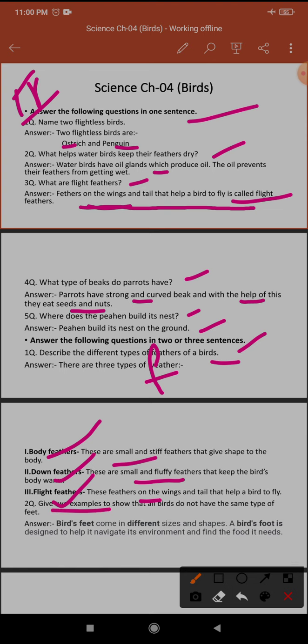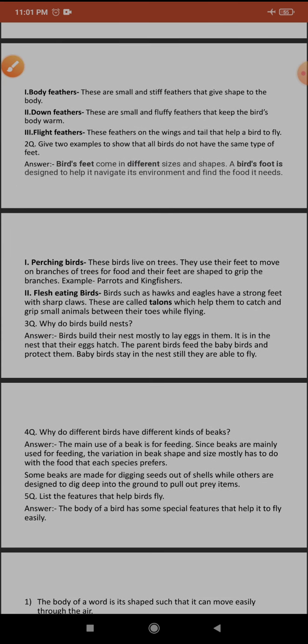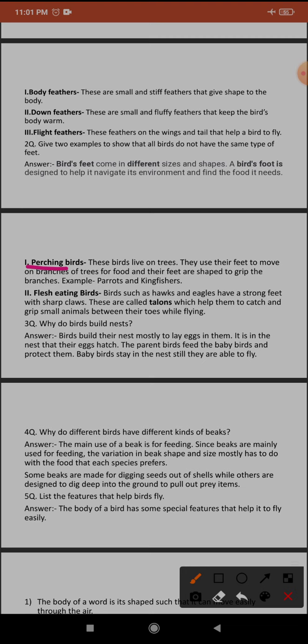Now the second question is: give two examples to show that all birds do not have the same type of feet. Actually, birds' feet come in different sizes and shapes. A bird's foot is designed to help it navigate its environment and find the food it needs. So, what are the two types of birds? Perching birds and flesh-eating birds. What are perching birds? These birds live on trees. Why is it called perching?